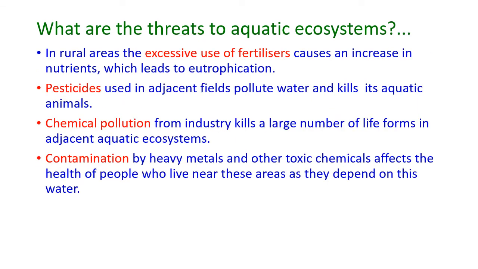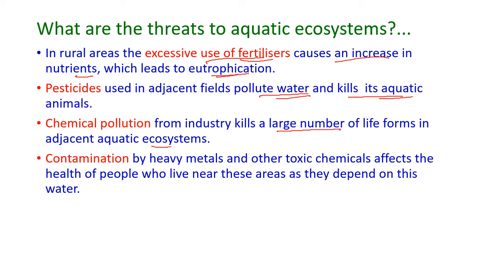In rural areas, the excessive use of fertilizers is washed away by rainwater and mixes into the aquatic ecosystem, causing an increase in nutrients, which leads to eutrophication. The pesticides used in the adjacent fields pollute water and kill its aquatic animals, and the chemical pollution from industry kills a large number of life forms in the adjacent aquatic ecosystems.